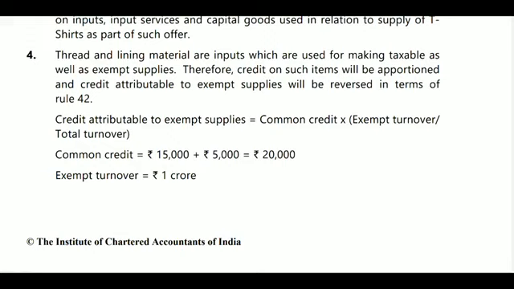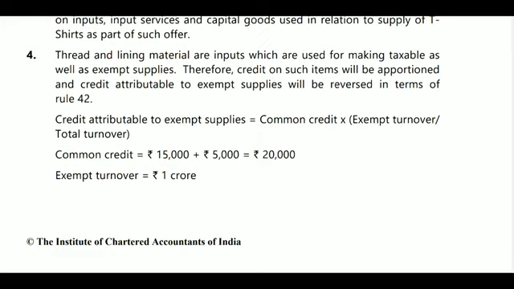Next, common credit is equal to 15,000 plus 5,000, that is thread 15,000, lining 5,000. Total 20,000 will be common credit. Exempted turnover provided is 1 crore, total turnover provided is 5 crores. Total this will be 1 crore plus 4 crore total turnover.